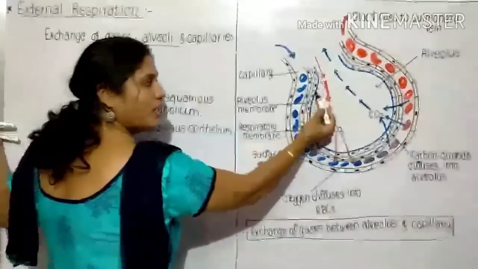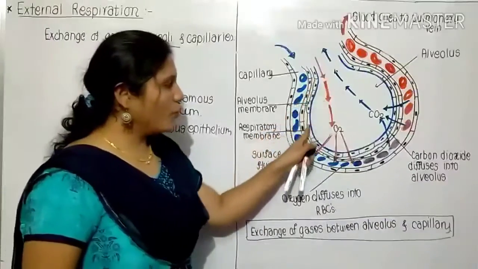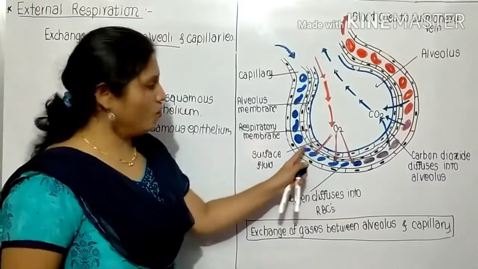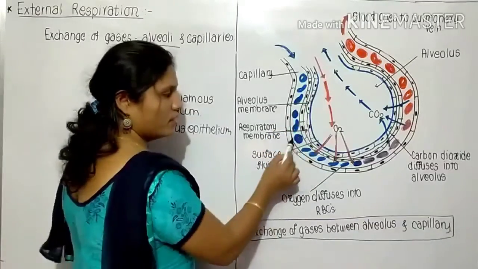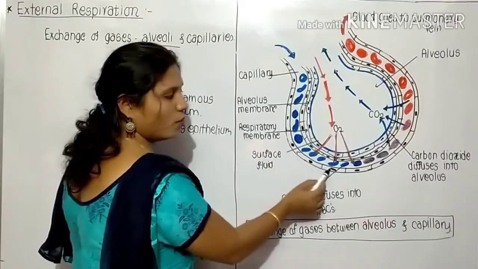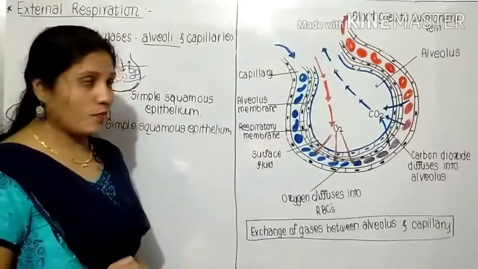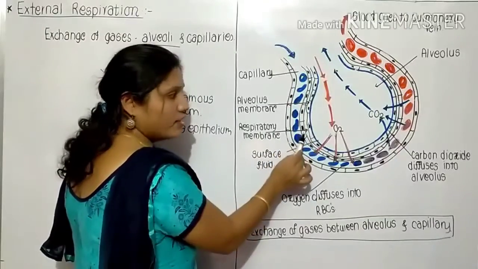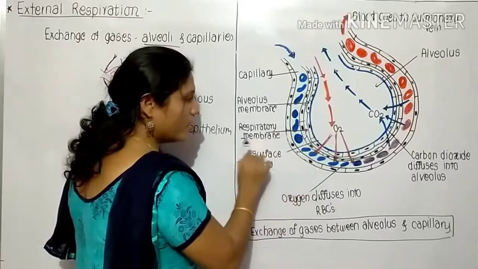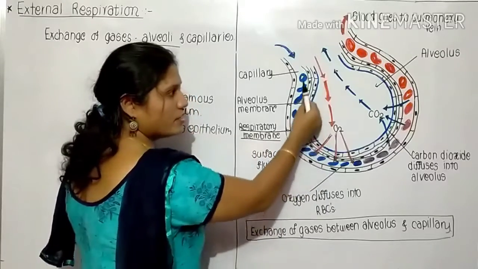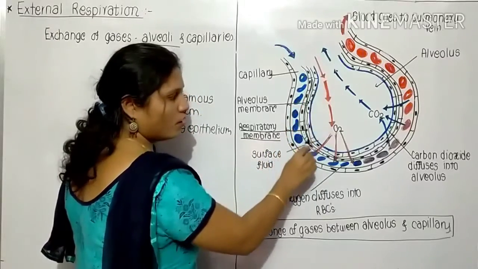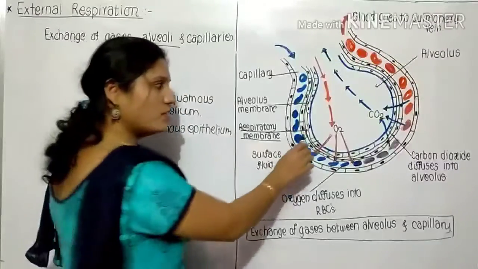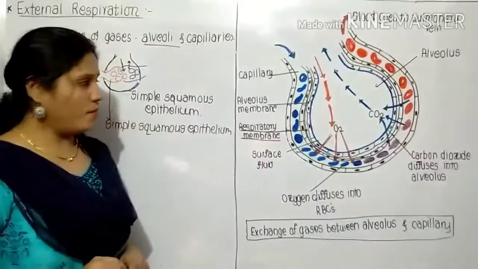Now see this, these are the alveoli, which consist of simple squamous epithelium tissue, and the walls of the capillaries are also made up of simple squamous epithelial tissue. Both the alveoli and these capillaries form the respiratory membrane, and the exchange of gases takes place through the respiratory membrane.